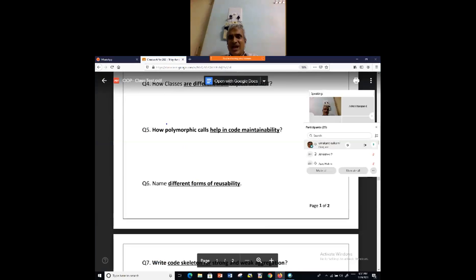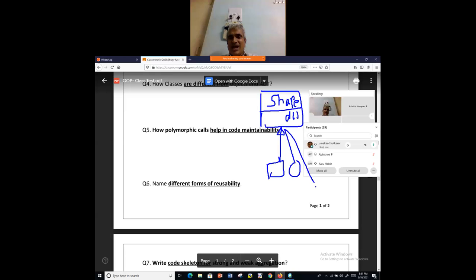I'll be writing the code. Now, the abstract class, let me call it Shape, which has a draw method. This is my abstract class. Then I inherit from this: one is Rectangle, the other is Circle, the other one is Triangle. Are you clear about this? Now, my C++ code goes like this.